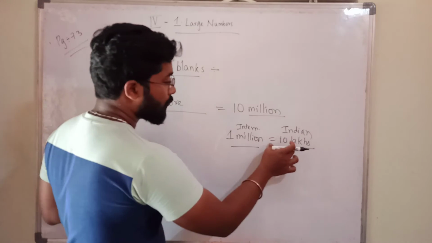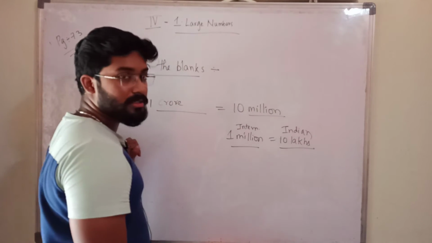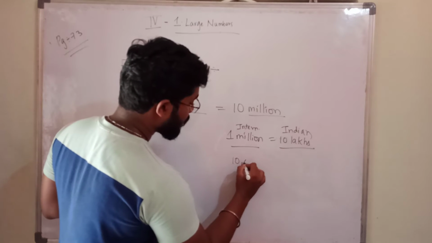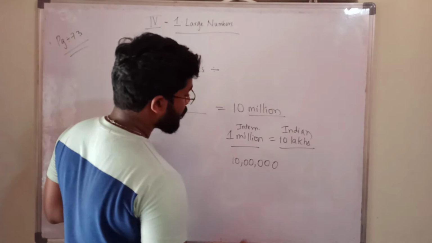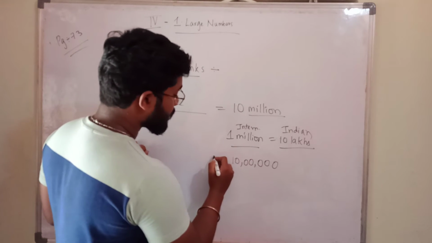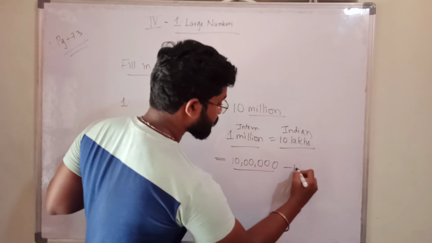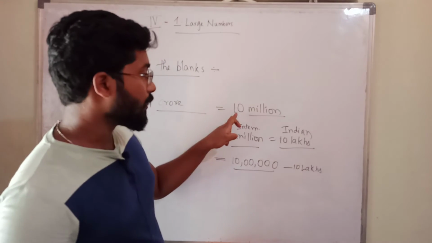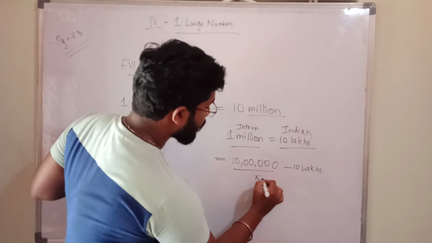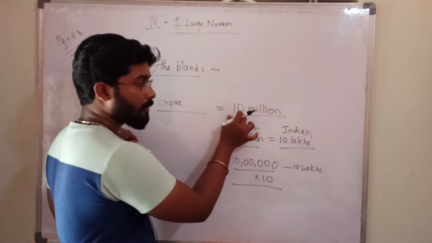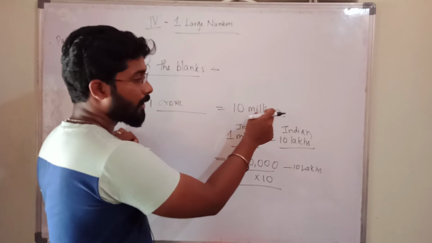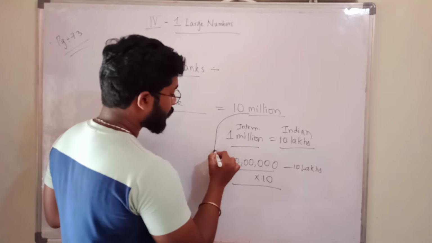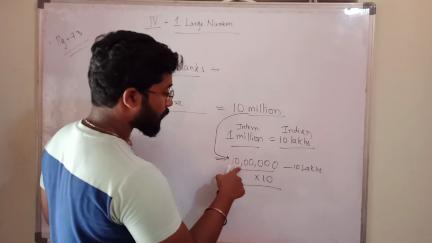So 1 million equal to 10 lakhs, no? 10 million means how much? 1 million equal to 10 lakhs, completed. But he said 10 million. You have to multiply by 10, no? 10 into million. Million means 10 lakhs. You have to understand very carefully. Million means this one, and here it is 10.